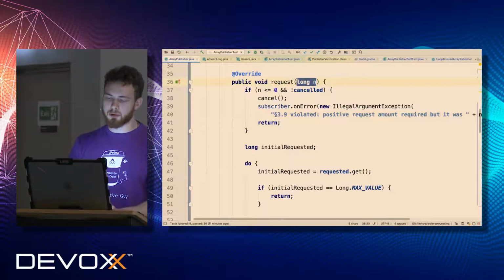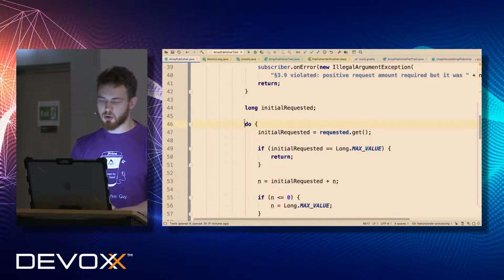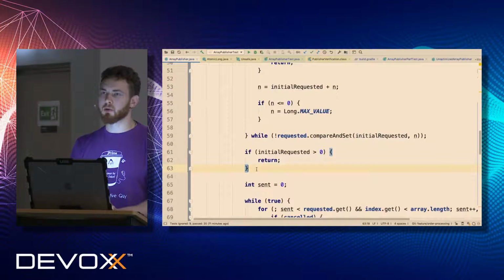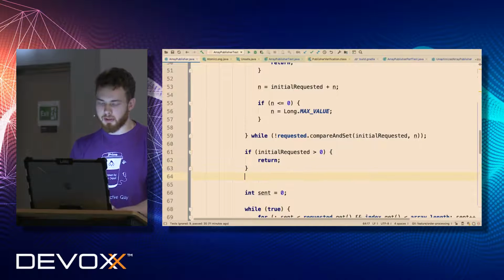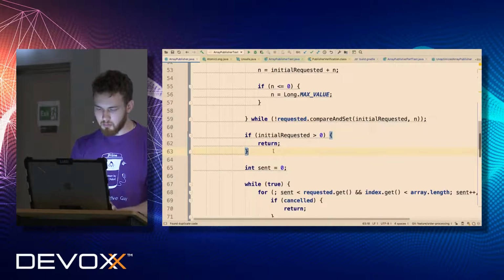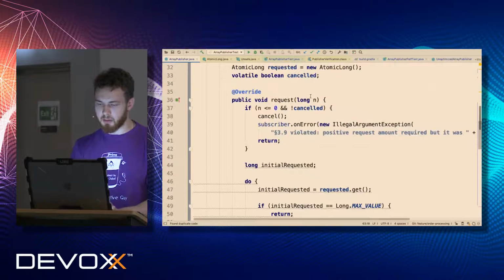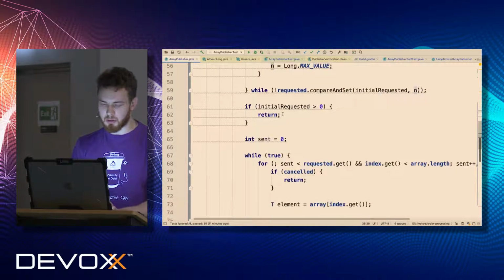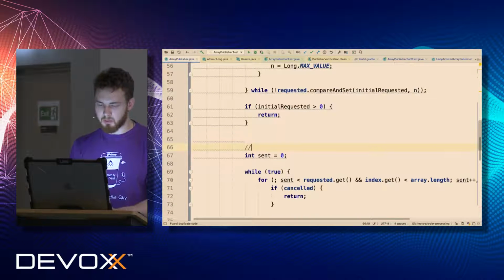We got the first request. We know for sure that only one thread will bypass this invocation, and we know that the thread that bypasses verification will have the same request as we initially requested. Like n will be equal to the requested field, or initial requested plus n.